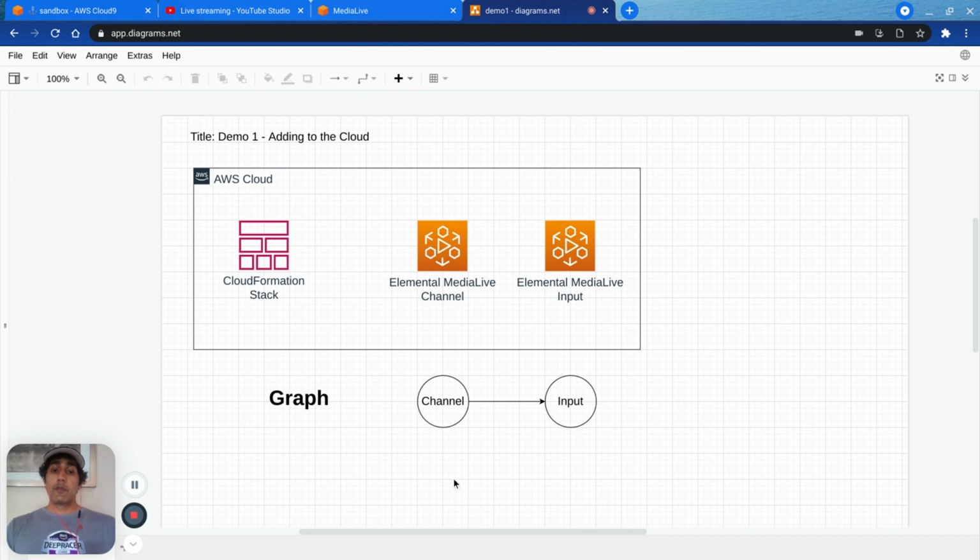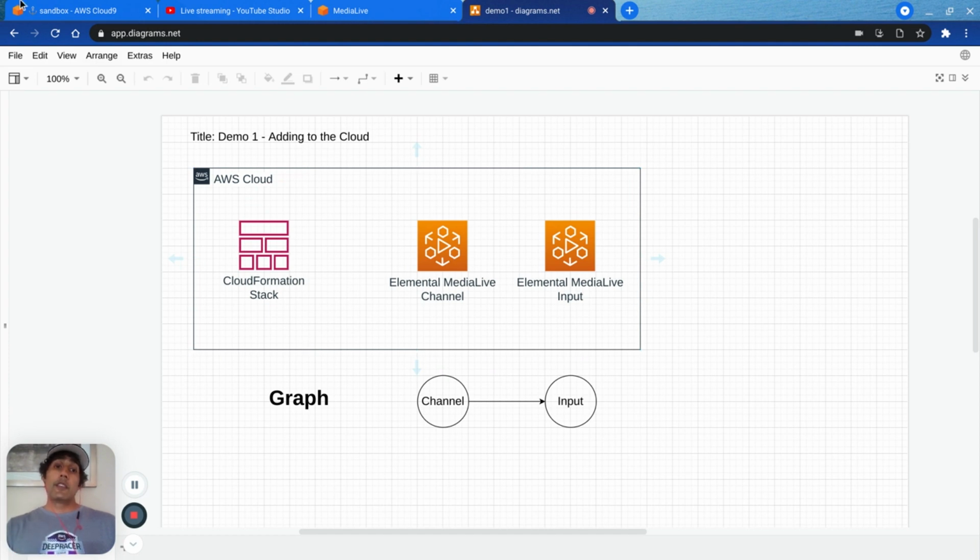For example, it remembers that I added a channel and an input, and it also remembers that the channel refers to the input. That's what this graph looks like. It remembers my resources and the graph in a CloudFormation stack on the cloud. So we can say that I created with CloudFormation template code one CloudFormation stack with one channel and one input.